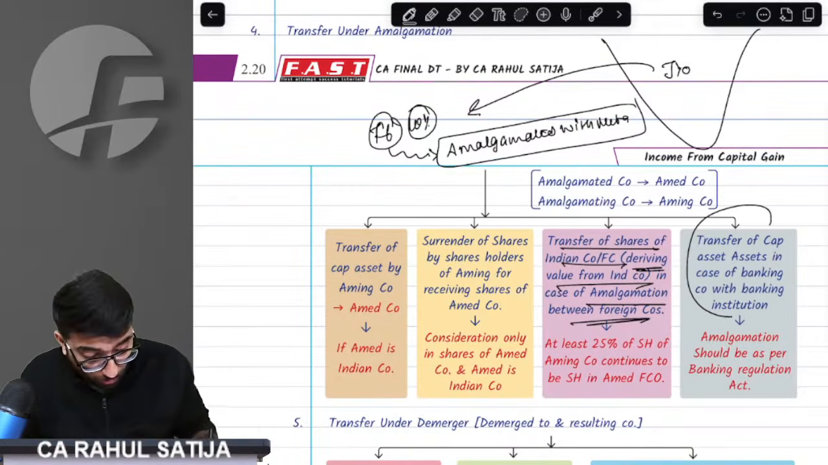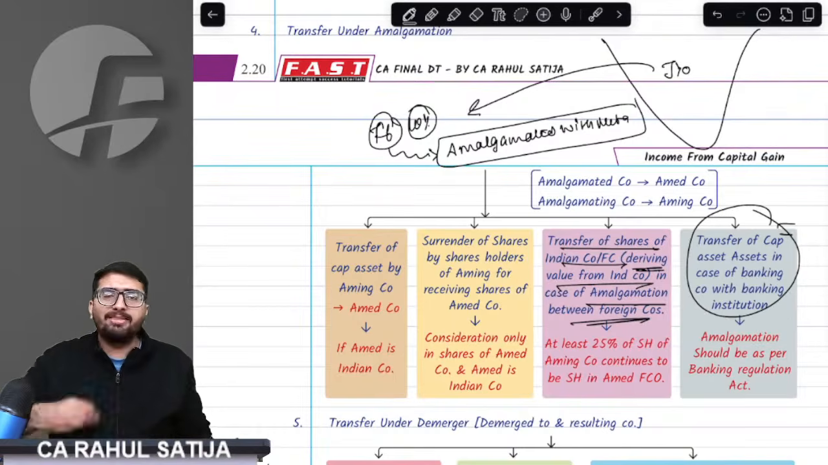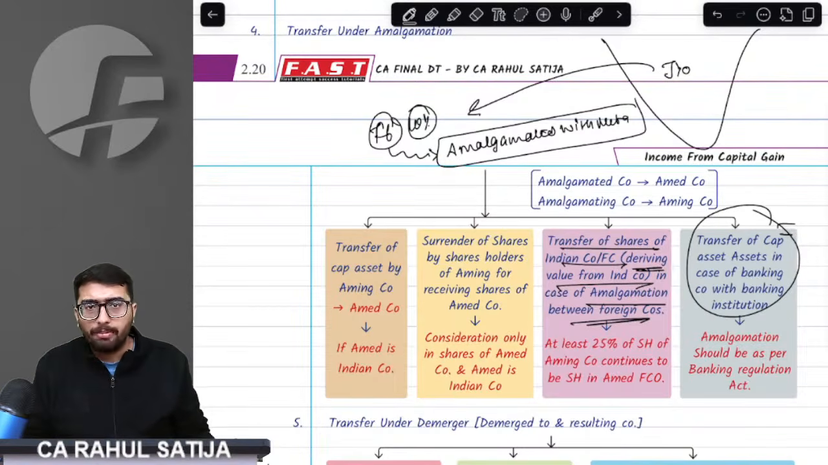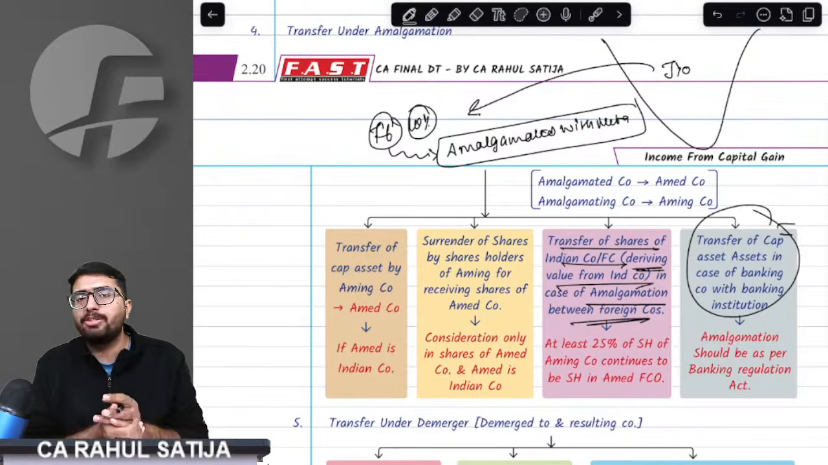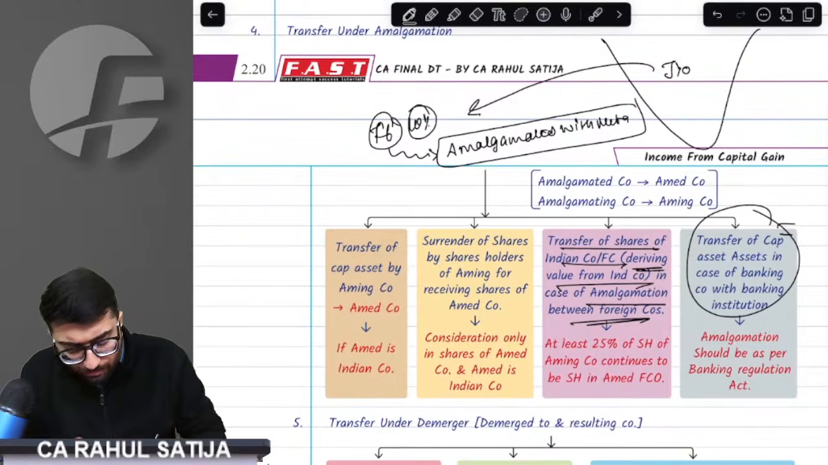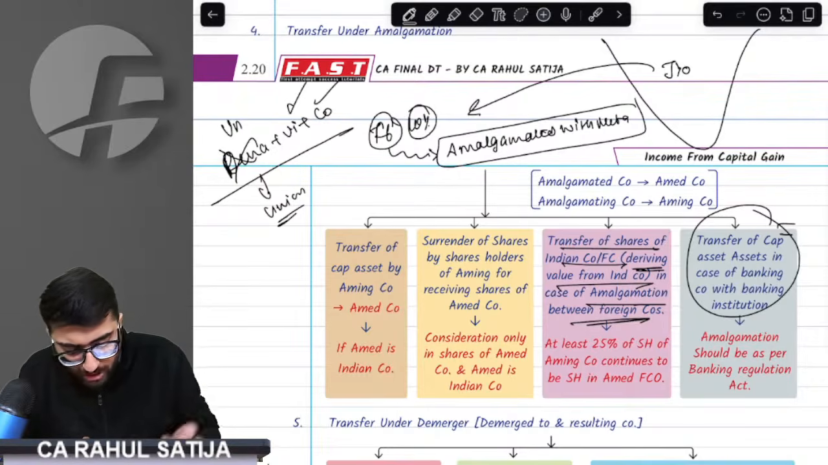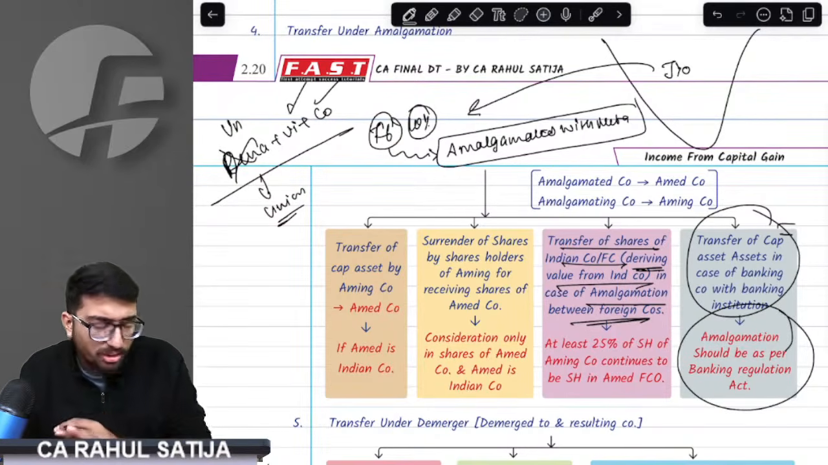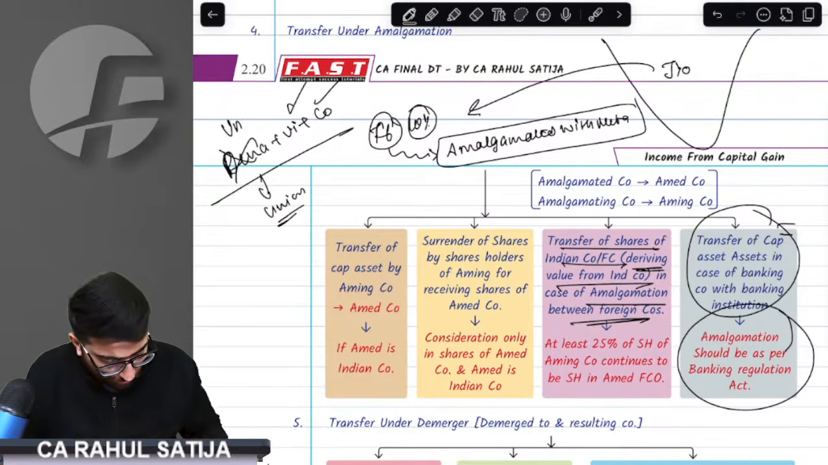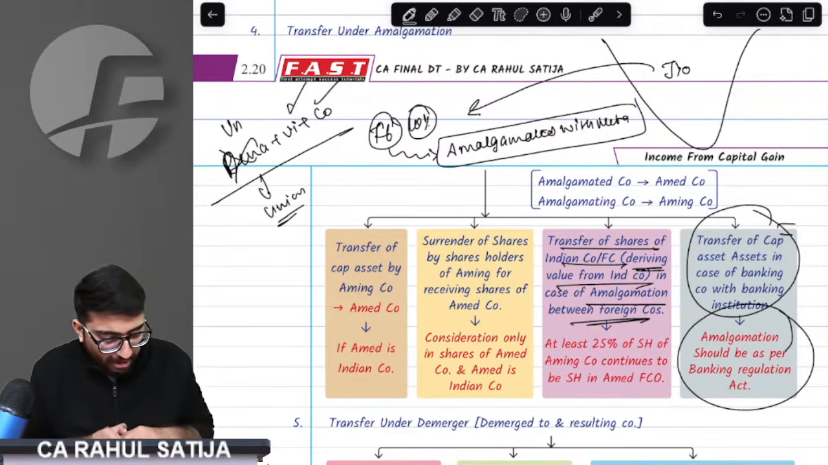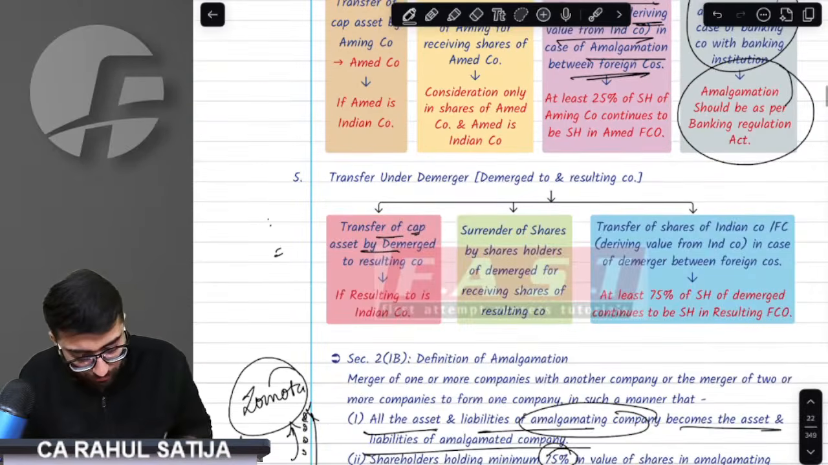Oh wow, sir. And at last, if any banking institutions merge, it is an exempt transfer. For example, Dena Bank plus Vijaya Bank plus Corporation Bank, sorry, Corporation Bank plus Union Bank became Union Bank now. So it was an exempt transfer for Vijaya Bank and Corporation Bank, provided that it was as per the Banking Regulation Act. Perfect, sir.